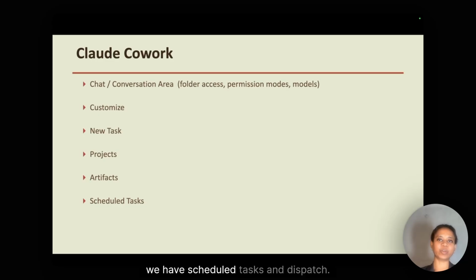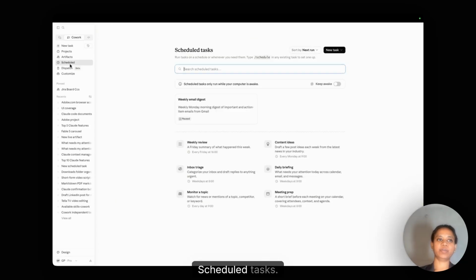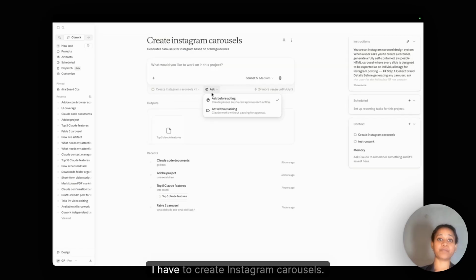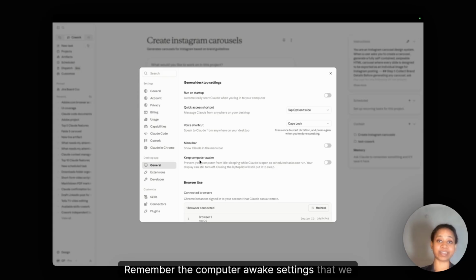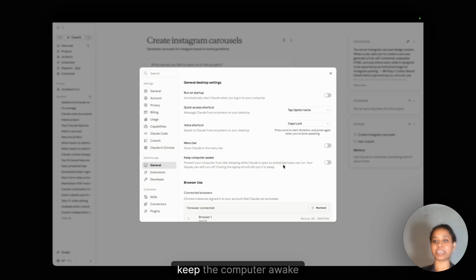Next, we have schedule tasks and dispatch. Schedule tasks. If you have to do something periodically, like same report every Monday, same summary every Friday. For example, projects. I have to create Instagram carousels, so I can actually schedule it here. So that's what schedule task is for. But for this, your desktop app has to be open. Remember the computer awake settings that we discussed? It should be turned on here, general, keep the computer awake while Claude is open, so schedule task can run.